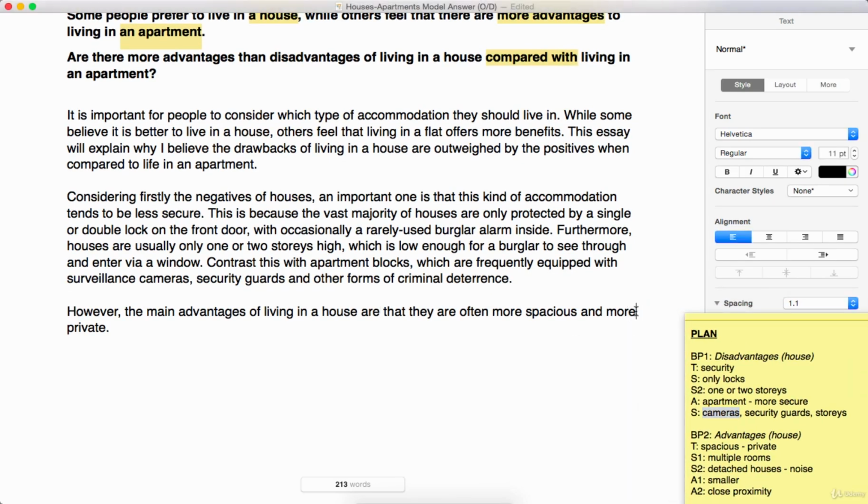You might be wondering why I've written "more" twice. The reason that I've done that is just to highlight that they are two separate advantages. It's not one advantage together. It's not "more spacious and private", which makes it sound like one advantage consisting of two parts, but two separate advantages. This also makes it easier when we move on to the supporting sentence because we can now do this.